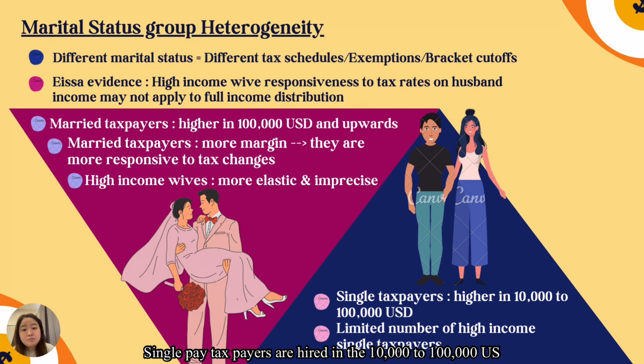Single taxpayers are higher in the 10,000 to 100,000 US dollar income range, while married taxpayers are higher in the 100,000 and upward range. This suggests that high income wives are more elastic and imprecise due to the limited number of high income single taxpayers.